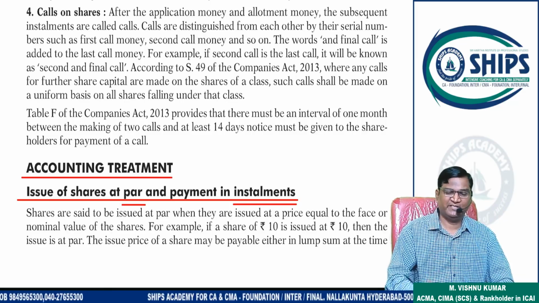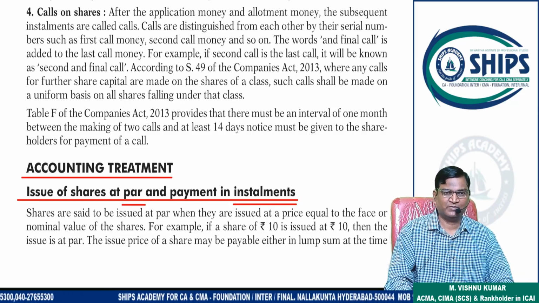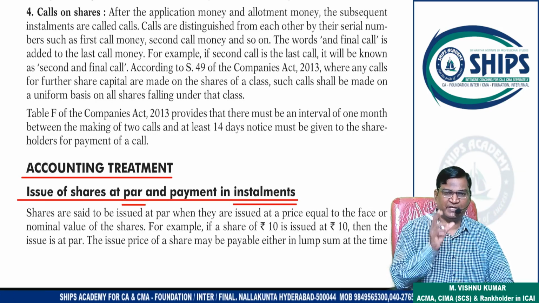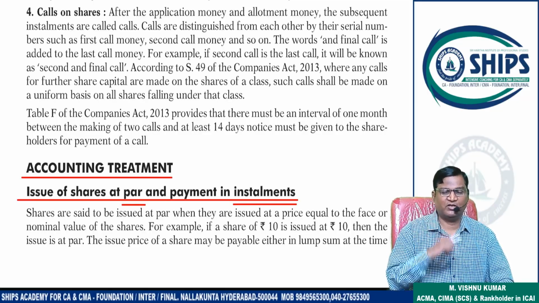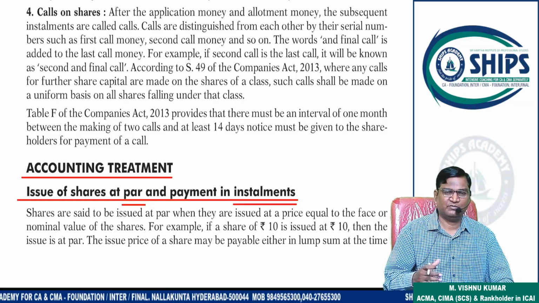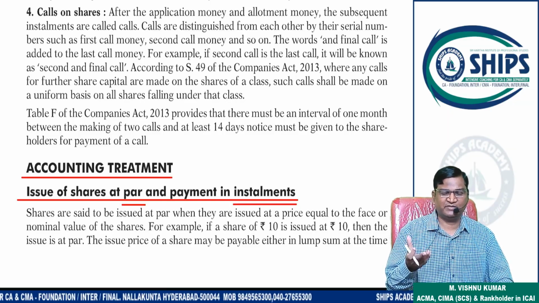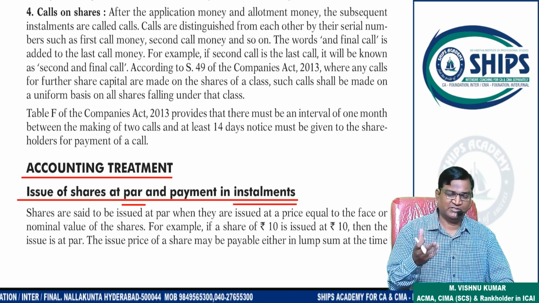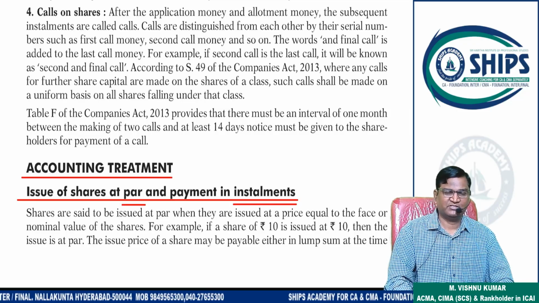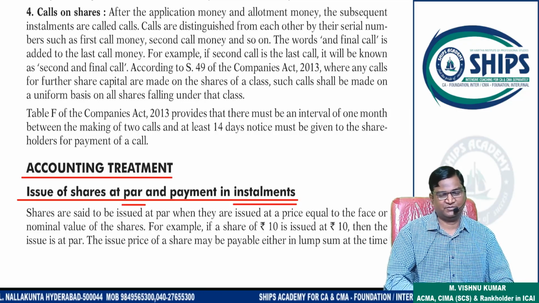Previously UPI technology was not there. Online payment system was not there. That's why only application money was collected at the application stage. Thereafter allotment, first call, final call were collected. But now the facility is available. Within 2 minutes we can send the money, within 2 minutes we can receive the money. That advancement has taken place. That's why the system has now changed.